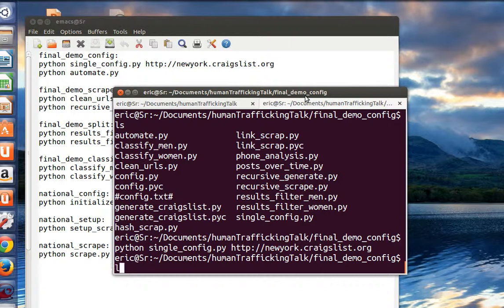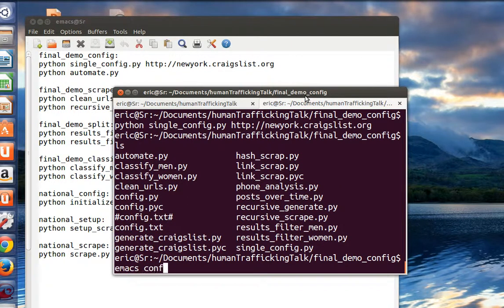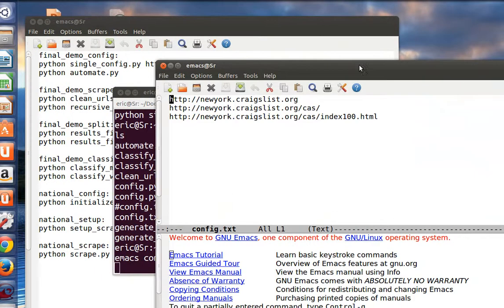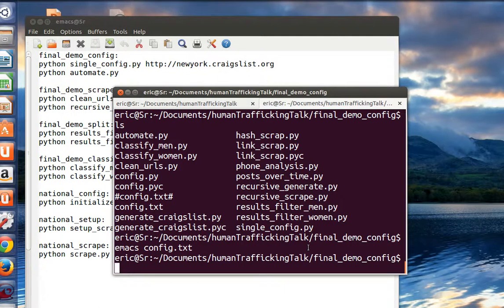What this did was generate a config.txt file, which has your Craigslist, the casual encounters section of Craigslist, and then index 100, which will scrape 100 links.